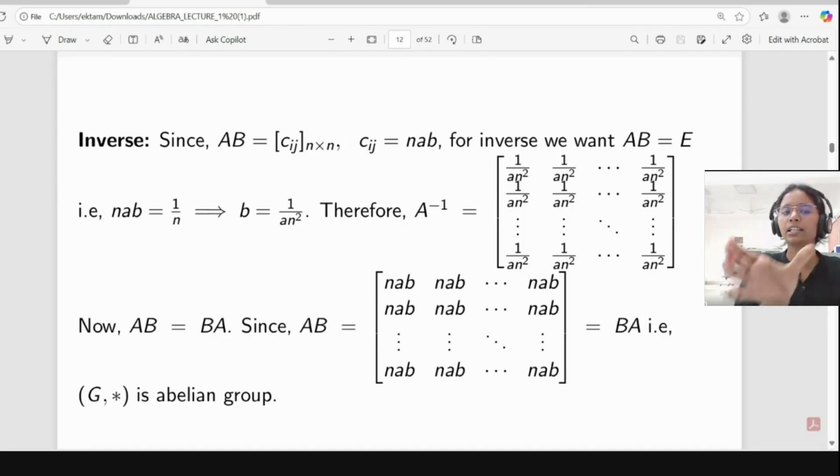So here what we are doing, we are multiplying first column to first row. So like A to B. So it will come AB plus AB plus AB, and n times it will come nAB, our first entry. Similarly, for BA, first we are taking matrix B, then we are taking matrix A. So this means this row we are multiplying with first column of A. So it is coming BA plus BA, and n times it will come nBA. But here AB equal to BA because we are taking from real numbers only, so means field only. So it will be same only.